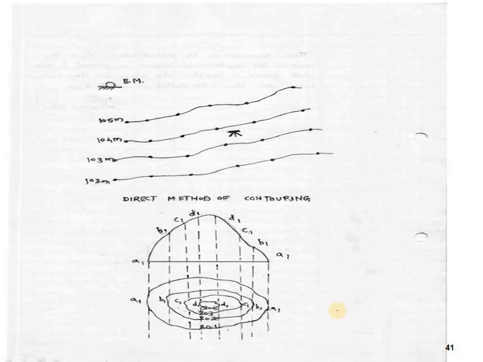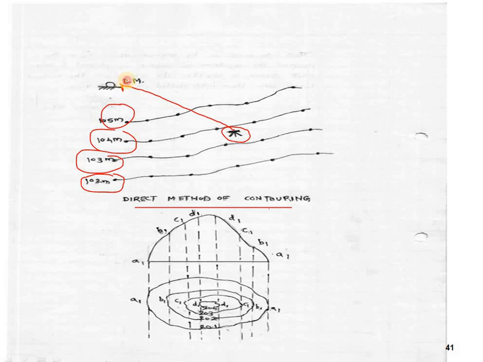You can see the example here, direct method of contouring. This is our instrument point. From the starting itself you can see 1 or 2 meters, 1 or 3, 1 or 4, 1 or 5. And here our benchmark is this point. From this point we can identify all the points.